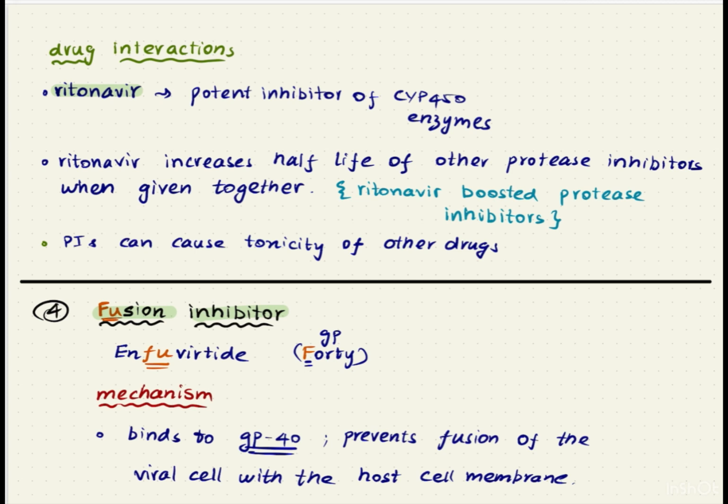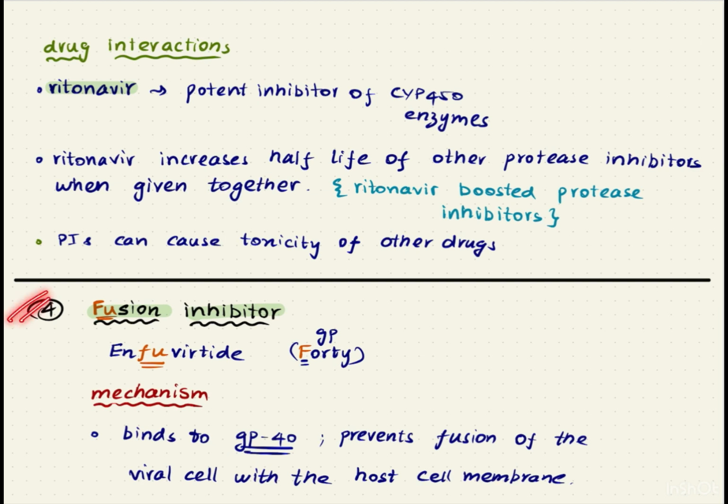Now coming to the drug interactions of protease inhibitors, ritonavir is a potent inhibitor of the cytochrome P450 enzyme system. Ritonavir increases the half-life of all the other protease inhibitors when it is given together. So ritonavir boosted protease inhibitors are often used to increase the half-life of the other protease inhibitor. And it is important to remember that protease inhibitors can cause toxicity of other drugs because they are potent inhibitors of cytochrome P450 enzymes. That's it about protease inhibitors.